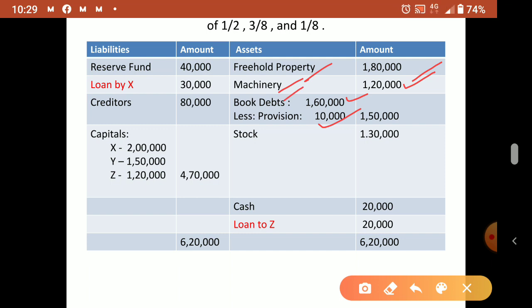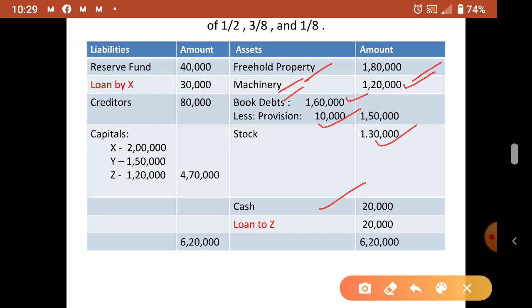Now stock also will go to the debit side of realization. Cash is there, so cash we prepare what? Cash account. If bank is there, bank account. Cash is there, cash account. If both are there, any one you can prepare. You can transfer one account balance to the other.